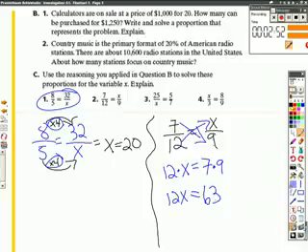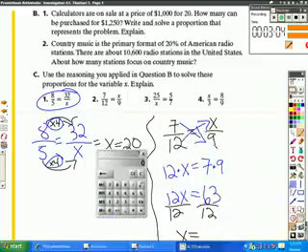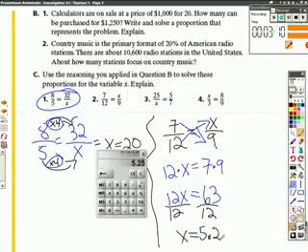And then our next step is to divide by 12. And so therefore x equals, oops, let's get the calculator out for this one. All right, 63 divided by 12, which equals 5.25.